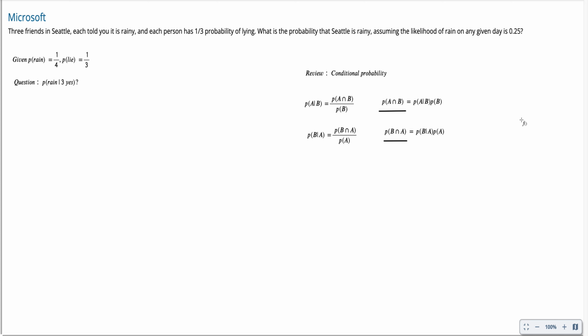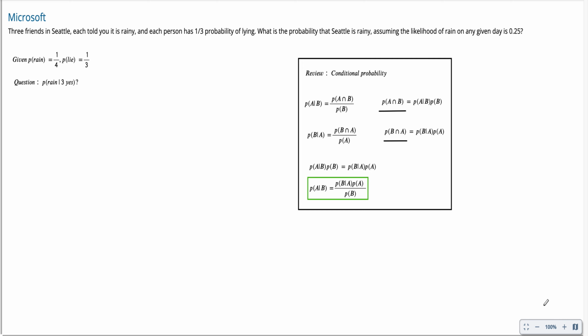That gives us the probability of A given B times the probability of B equals the probability of B given A times the probability of A, because they both equal the probability of A intersect B. Once we have this, we rewrite it as the probability of A given B equals the probability of B given A times the probability of A divided by the probability of B. This is the final formula we're going to use to solve this interview question asked by Microsoft.